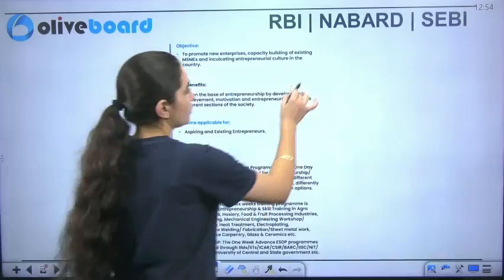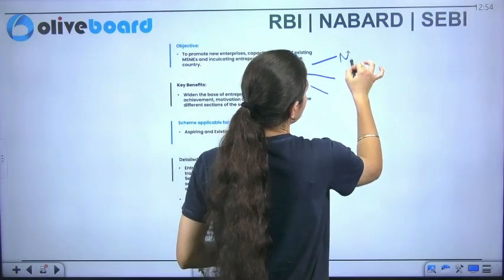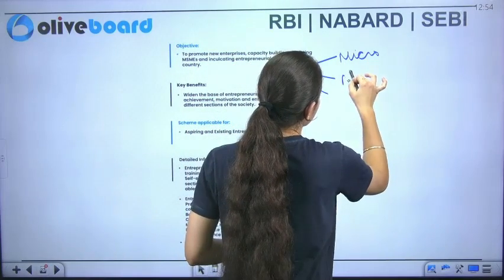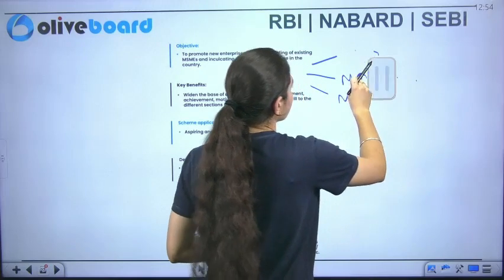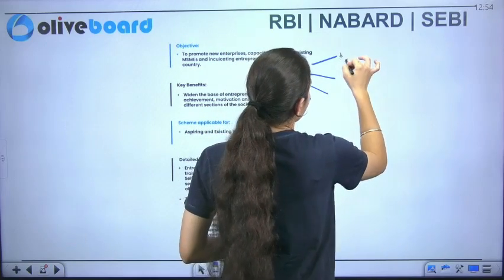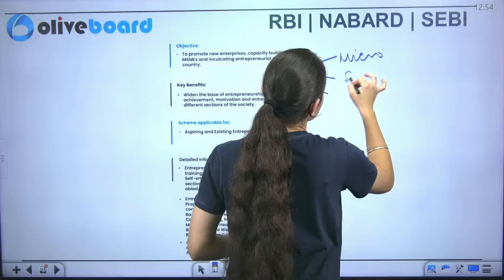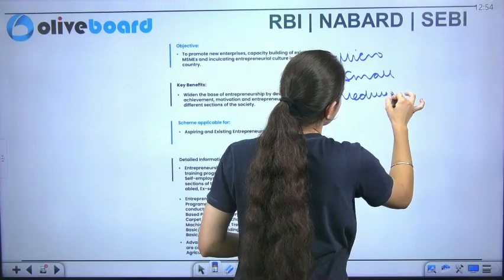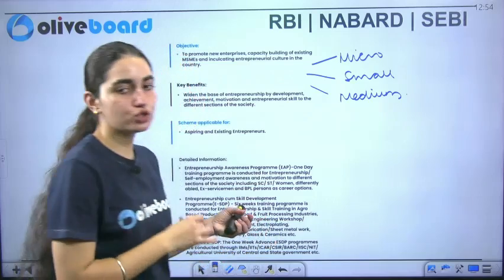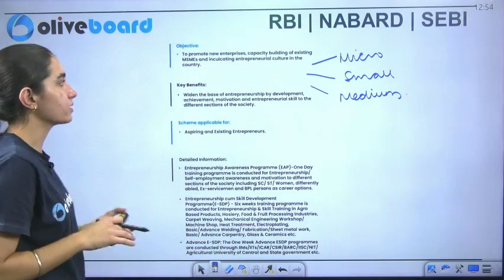Remember, we are including three of them here: micro, small, and medium. It includes the complete MSME sector.